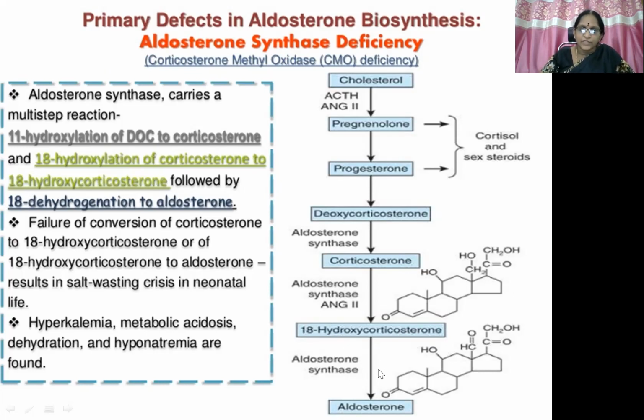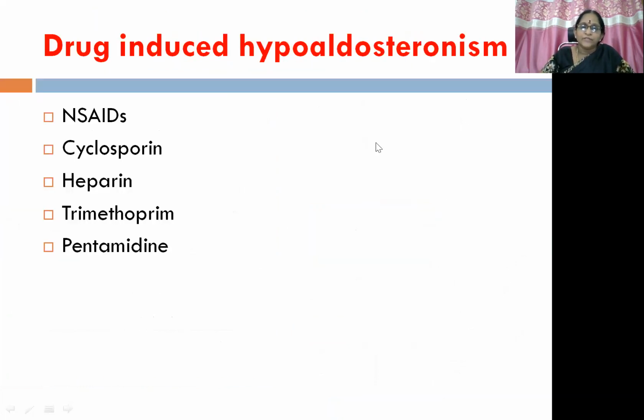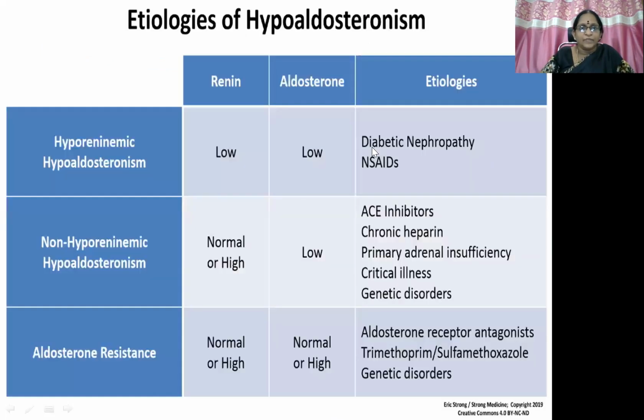So there is no production of aldosterone, so it results in hypoaldosteronemia. Then drug-induced hypoaldosteronism, because of the use of drugs like NSAIDs, cyclosporine, heparin, trimethoprim, and pentamidine. So here you can see various types of hypoaldosteronism and how we have to differentiate.